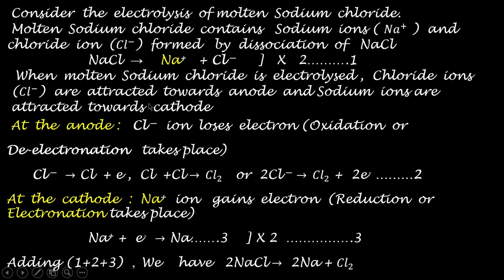But if you electrolyze aqueous sodium chloride solution, then sodium is not discharged at the cathode. In that case, hydrogen gas is liberated at the cathode, chlorine gas is liberated at the anode, and along with these two products, sodium hydroxide is also formed. So the products of electrolysis of aqueous sodium chloride are different from the products of electrolysis of molten sodium chloride.